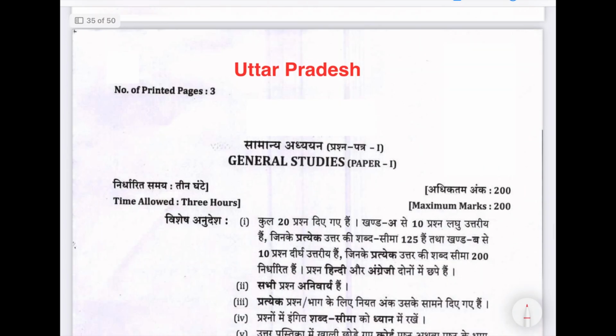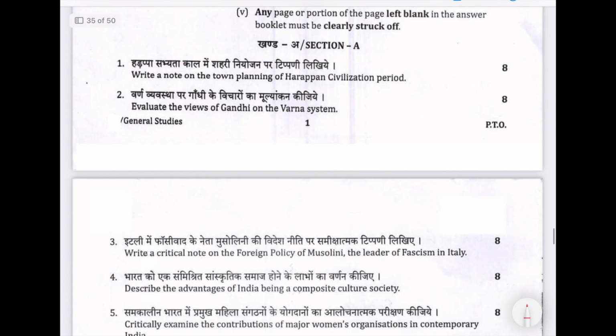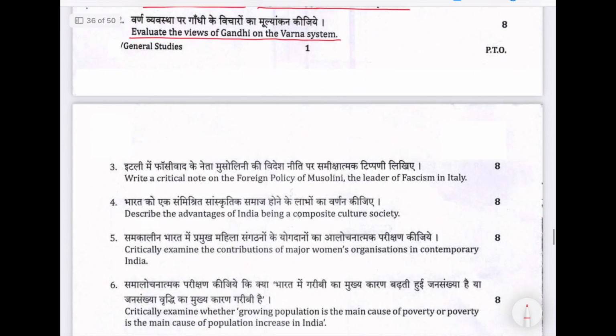Now, I will say this is the most important cursor for us for MPSC mains, because the question quality is almost like UPSC. You can go through other questions. We'll just go through questions that are peculiar. Write a note on town planning of Harappan civilization period. Then evaluate the views of Gandhi on Varna system. Write a critical note on foreign policy of Mussolini, the leader of fascism in Italy.